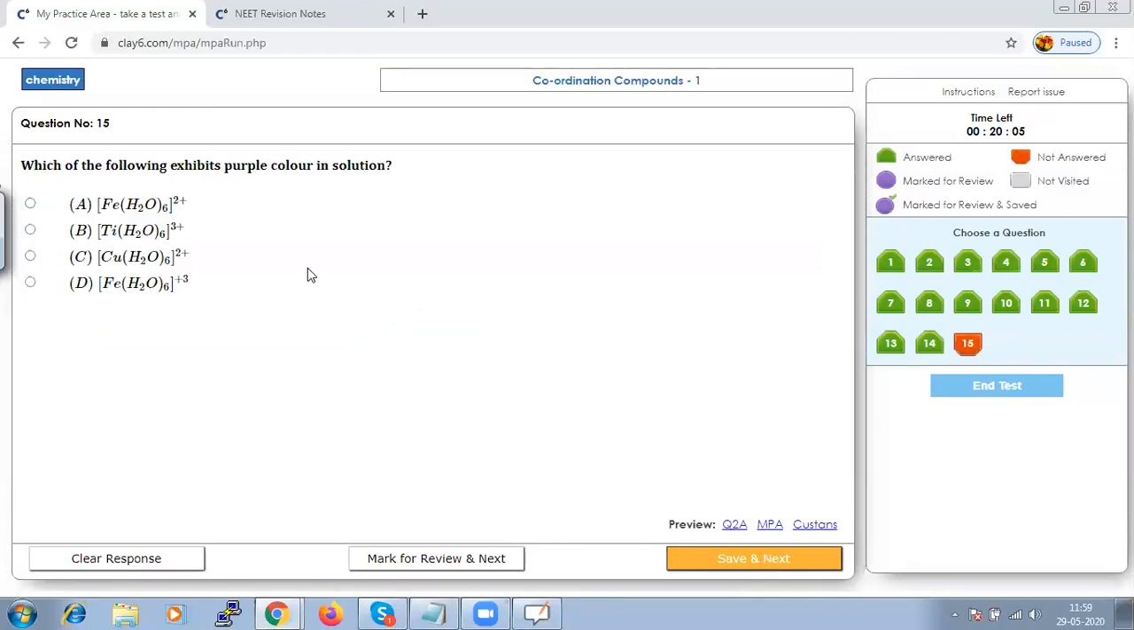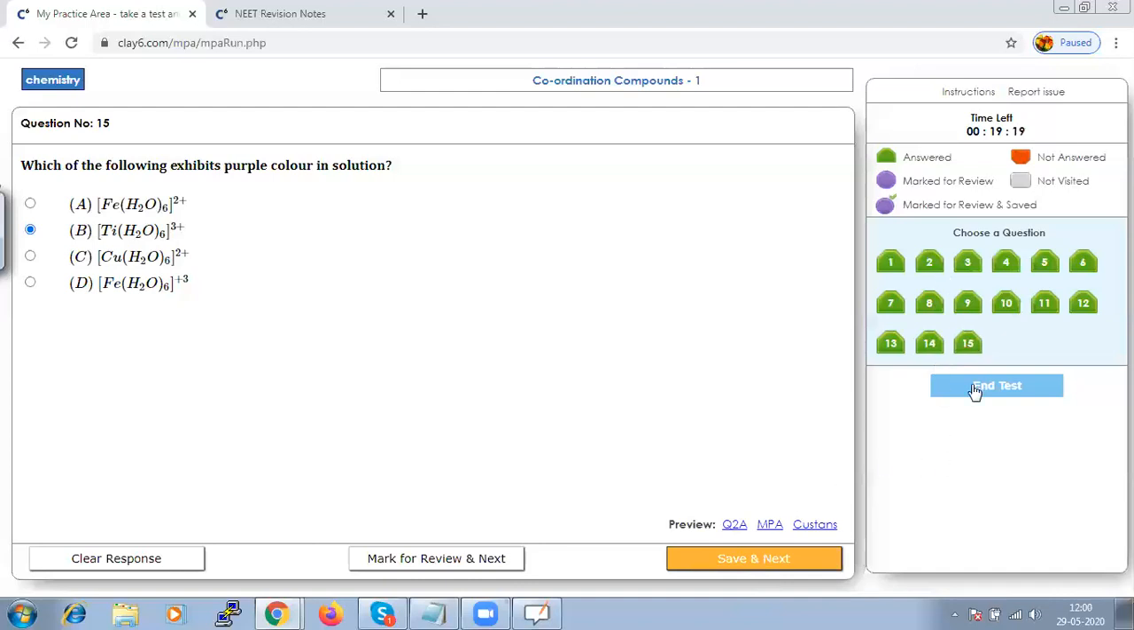Which of the following exhibits purple color in the solution? Transition metals are colored because radiation in the visible spectrum is of the right frequency to promote their electronic transition. And here titanium ions are purple because the green light wavelength of about 500 nanometers will be absorbed. So the titanium aqua option, that is titanium H2O, you will say to be the right one. They will exhibit purple color in the solution.